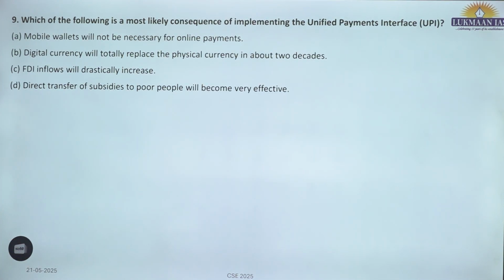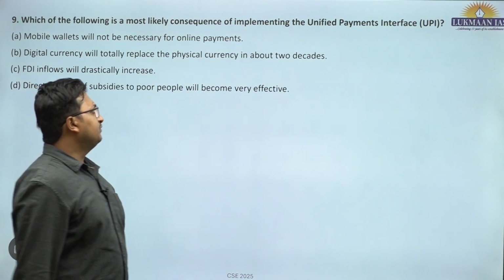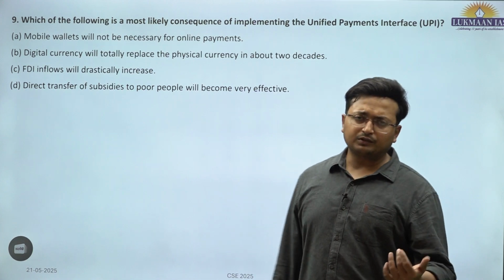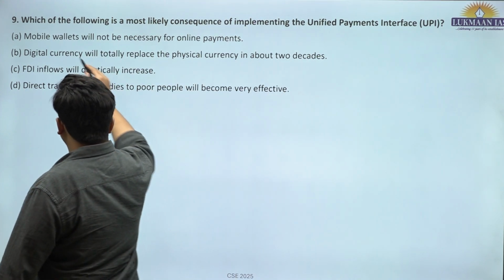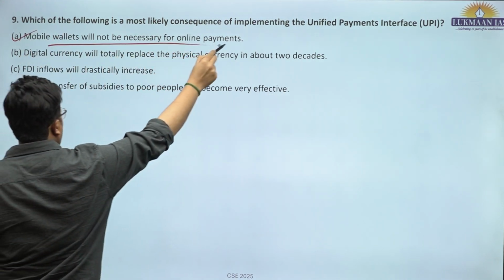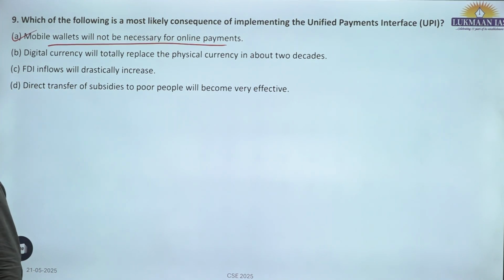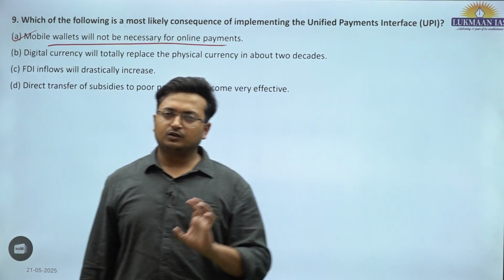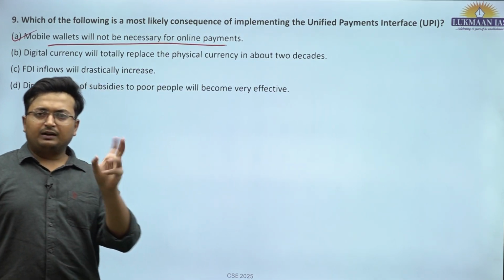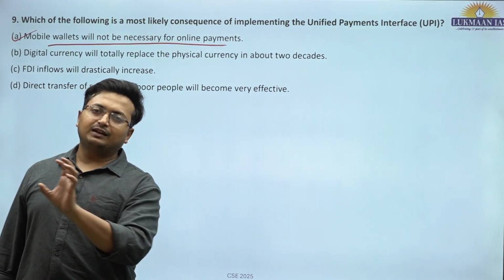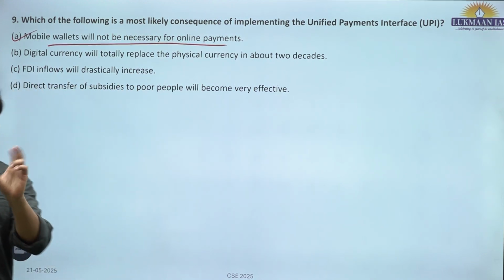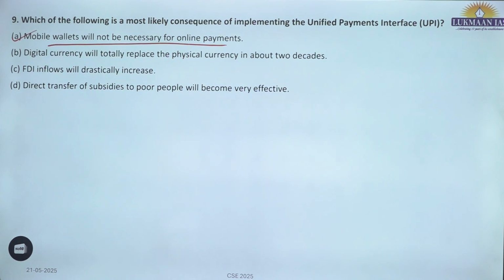Ninth question. Which of the following is the most likely consequence of implementation of UPI? Obviously, what is the most likely positive effect? That we do not require wallets. Mobile wallets will not be necessarily required for online payments. Now we can directly pay to bank accounts using the virtual payment address, which is a feature of UPI. The phone number at Axis, at ICICI, at YBL, at OK SBI, these are the virtual payment addresses, VPA. A is the correct answer.